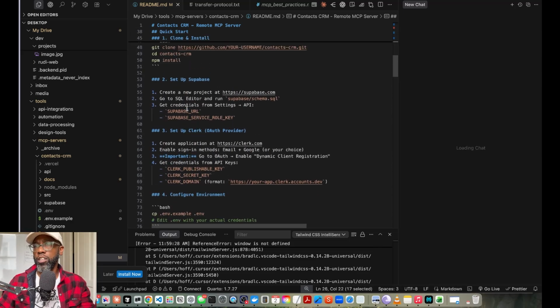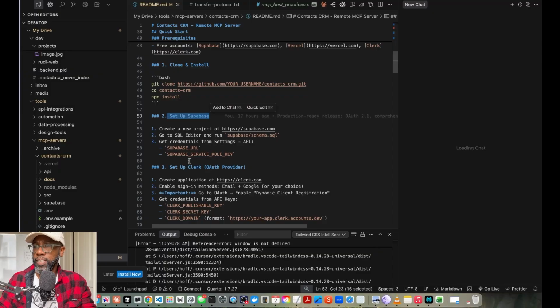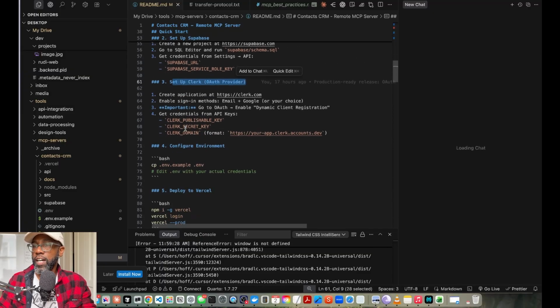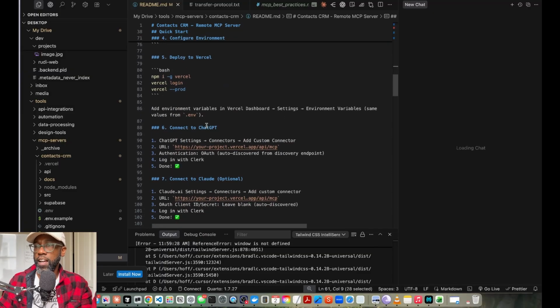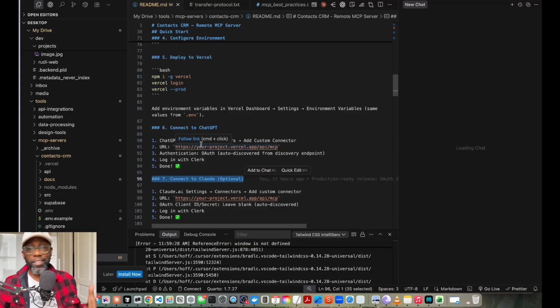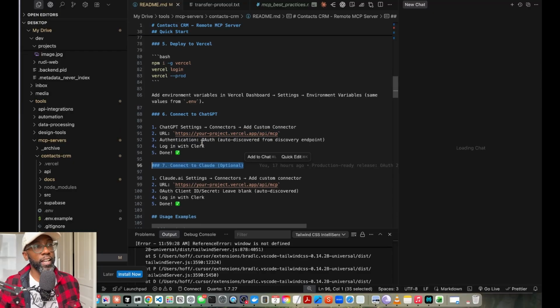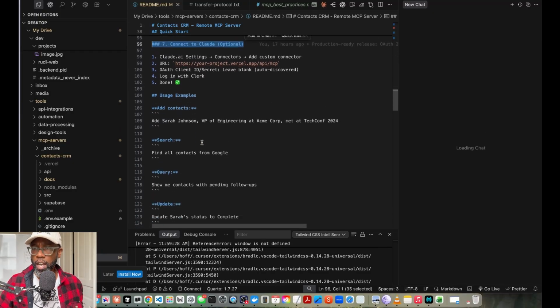Also, I forgot I use Clerk. And so here's my stack, right? Supabase, I use Clerk as my OAuth provider, and then I configure the environment, and then I connected it. You can connect it to ChatGPT or Claude. I will say that Claude just is not as buggy as it was with ChatGPT. So you can walk through this.